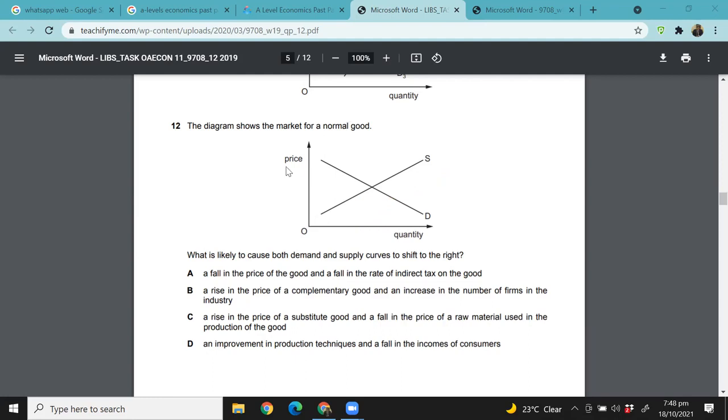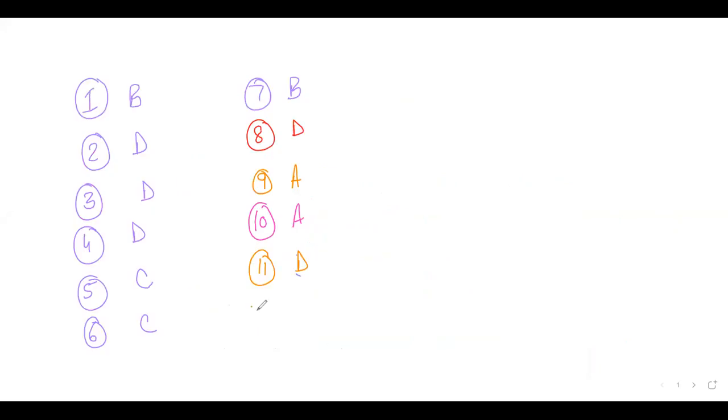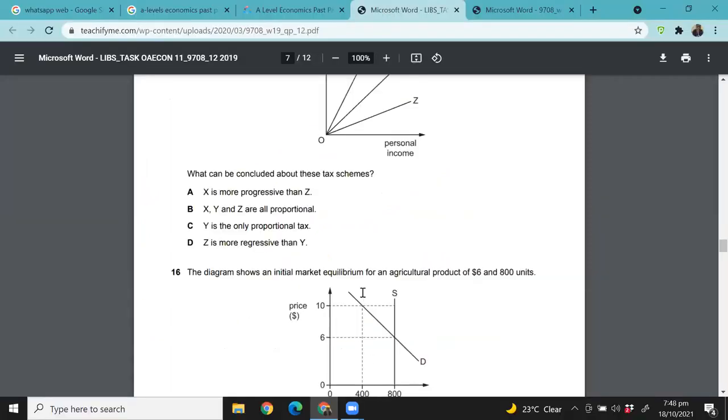So 12 is C, right? 12 is C. Okay. Now the next one is, okay, 13. Where is that?